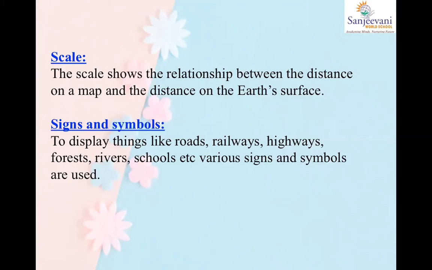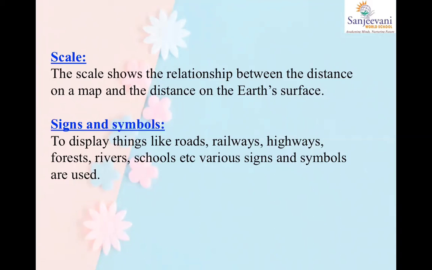For example, if in reality there is a 100-kilometer distance between one city and the other, on earth, if you actually go and measure, then on the map also they will show it like that. Of course on the map they cannot show 100 kilometers in drawing, but they will mark it in a way that you understand that, oh, 100 kilometers distance is really there. Okay, so that is what lies on a map also.